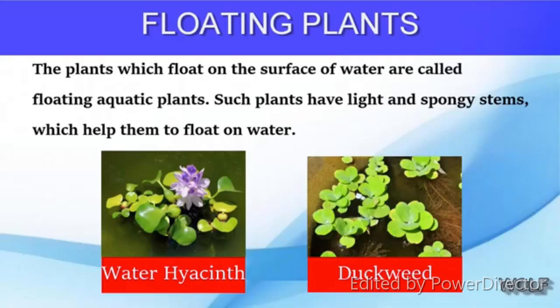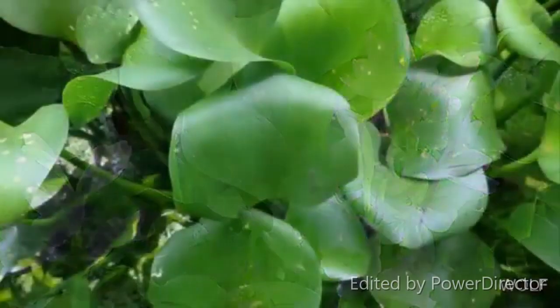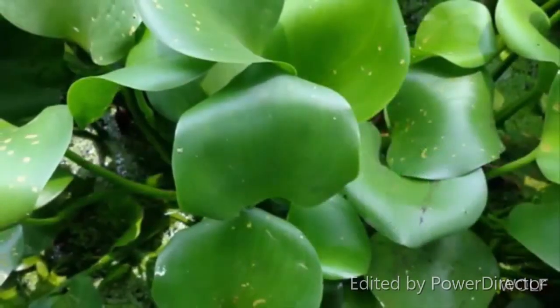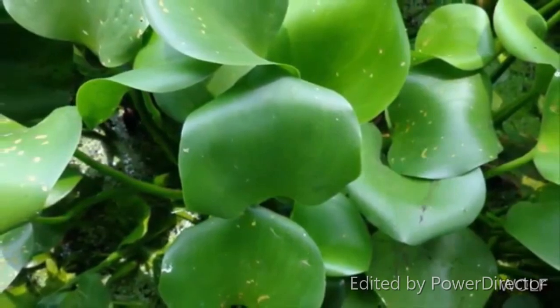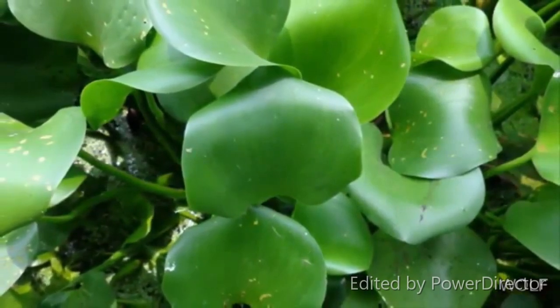The plants which float on the surface of water are called floating aquatic plants. Such plants have light and spongy stems which help them to float on water. Their leaves and stems have lots of air spaces also. They have a waxy coating that prevents the leaves from rotting.